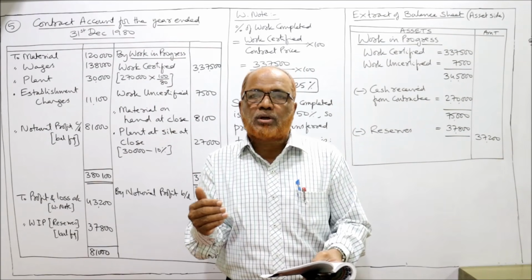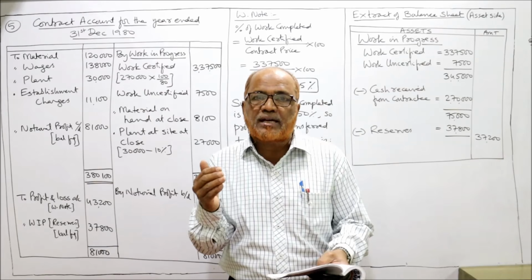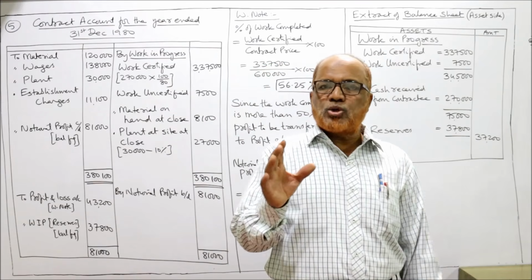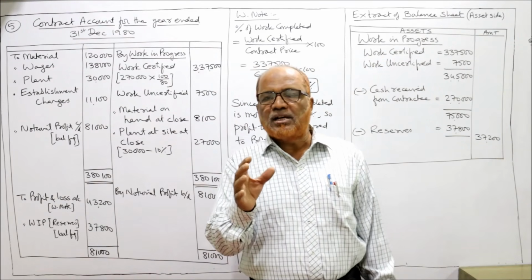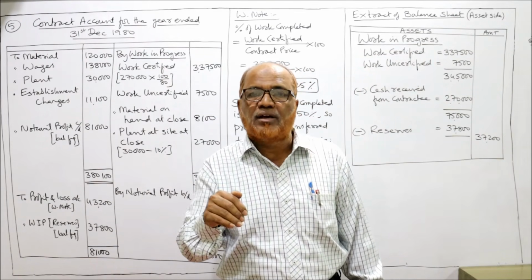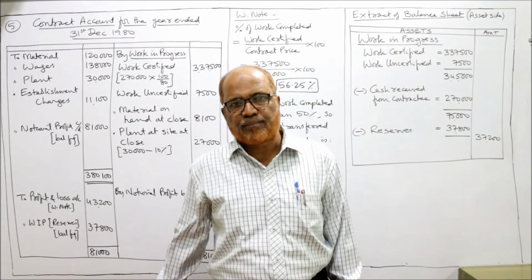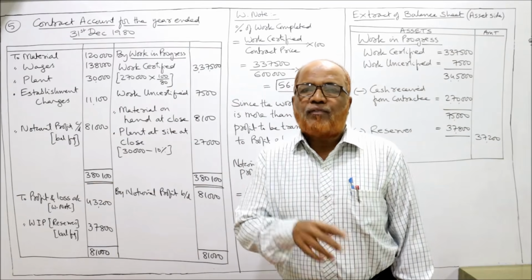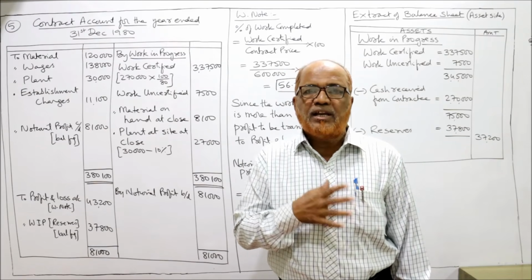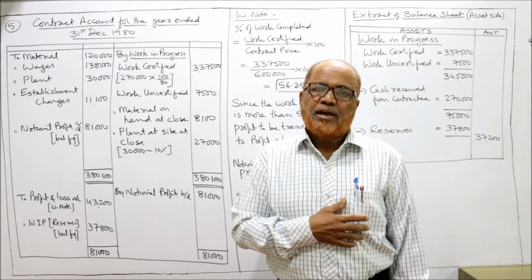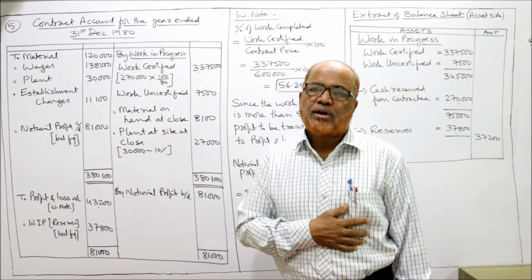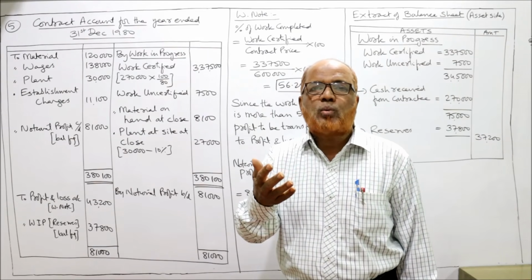Cash received on account up to 31st December 1980 amounted to 2,70,000, representing 80% of work certified. Actually, we need work certified. The work certified is not given directly in the problem. It is given that 2,70,000 is the cash received, which is 80% of work certified. For 100%, how much? So we have to convert this cash received into work certified.